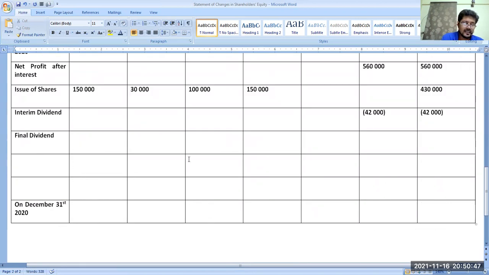Final. So here final dividend would be 5% on 10% preference shares, 6% on 12% preference shares, and 12% on ordinary share capital. The total final dividend would be $210,000. Getting my point here?